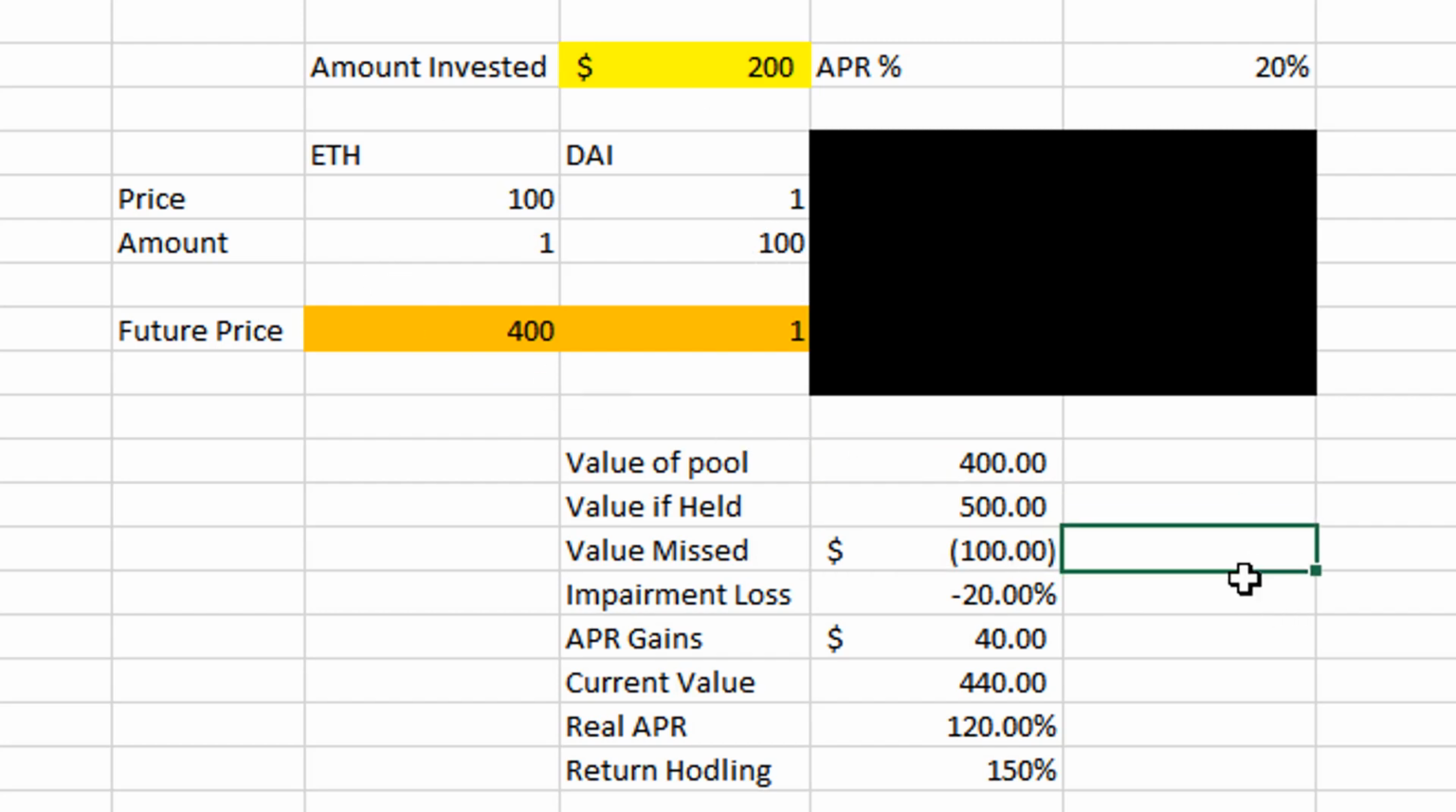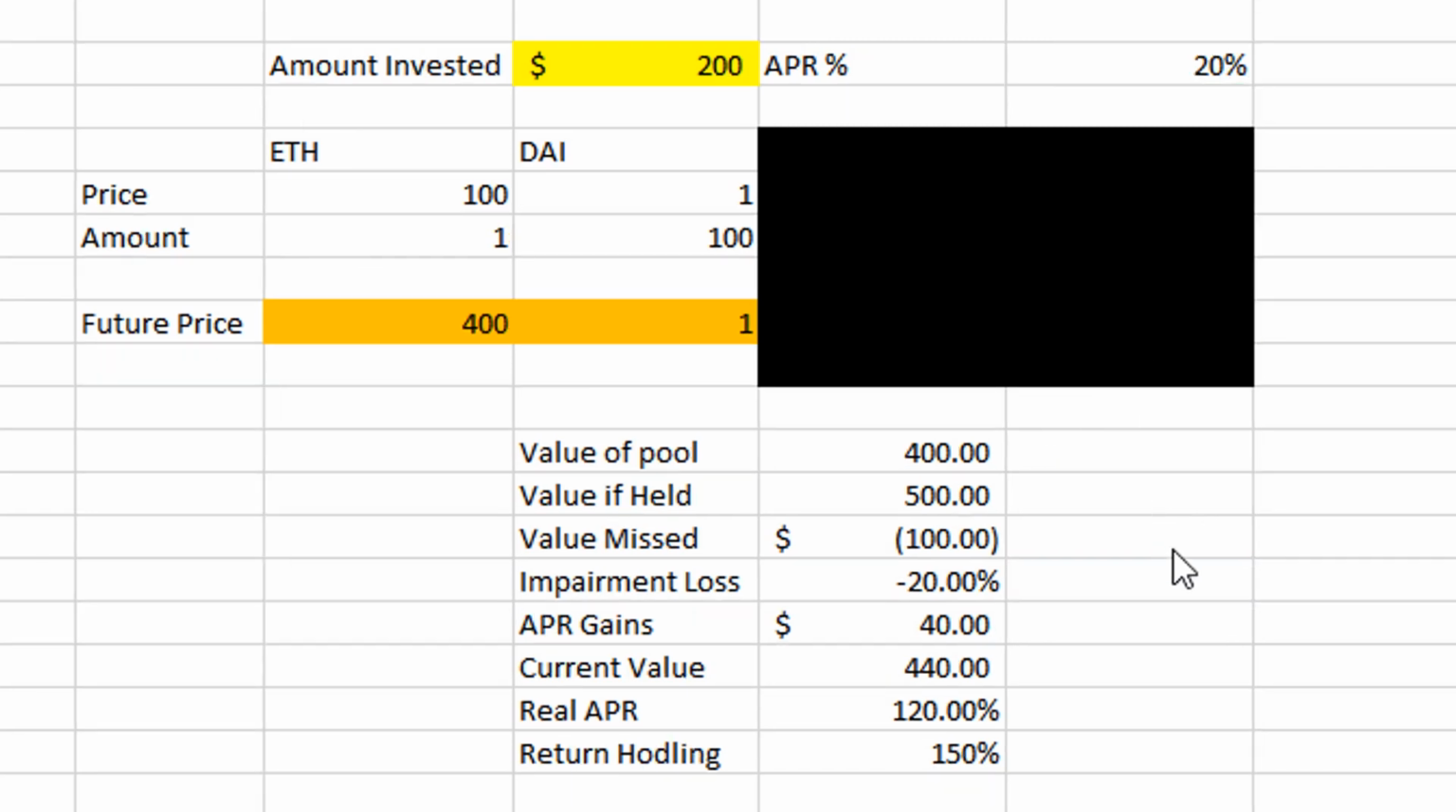But what we have to remember is that the reason people even provide liquidity is to get a certain APR percentage. So if you get 20% on this initial $200 investment, your APR gains would be 40, and the total value of your liquidity pool plus the APR gains would be $440. In this situation, it would have been better to just hold on to ETH. But of course, that's a pretty big increase in Ether.